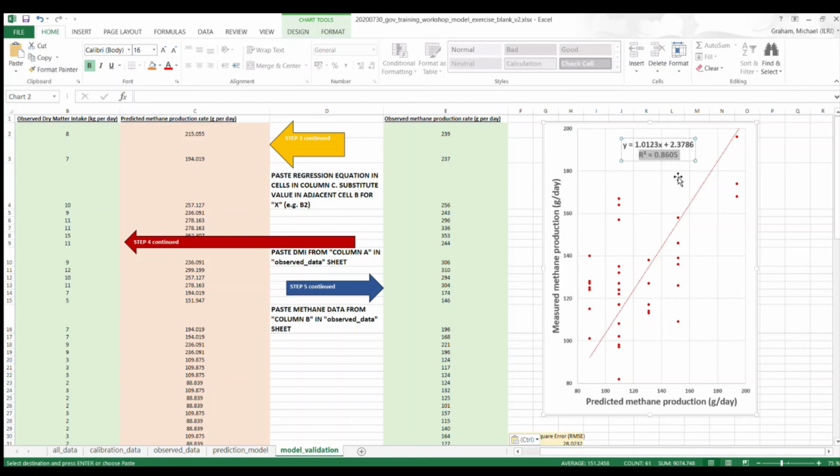So again, the R-squared is a measure of how well the model we've created fits or describes the data, and it goes from 0 to 1, with 1 being the best fit possible. So an R-squared value of 0.86 is actually quite good. You can see it's a bit scattered here, but we have a fairly good fit in terms of the R-squared value. So I'm quite happy with that in terms of our model fit. That means our model did a reasonably good job of fitting the data.